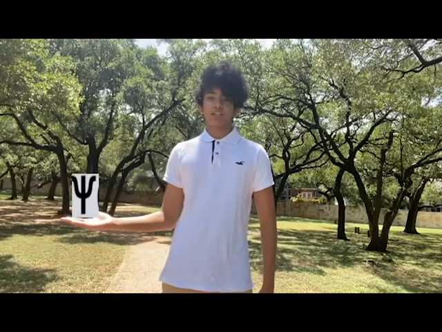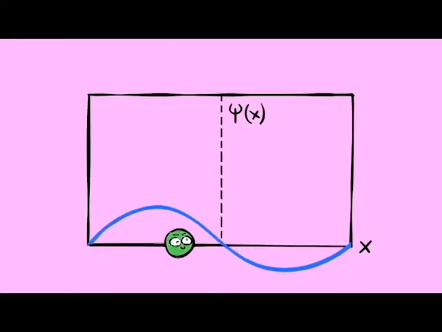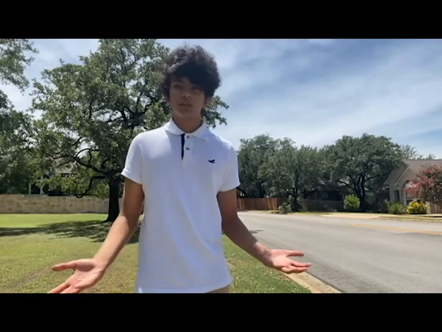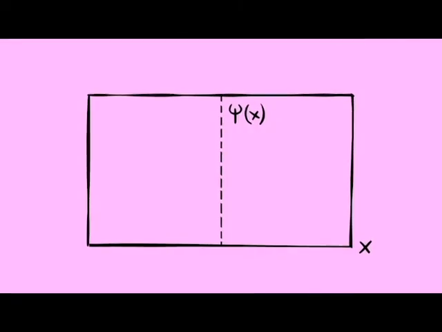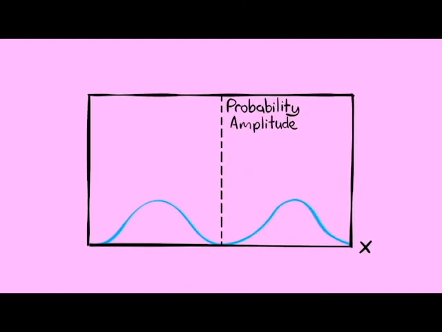This is a wave function sign. The wave function is something you solve for in Schrodinger's equation to predict the particle's location. This is a standard wave function, but this does not show the path the particle takes. The x-axis shows where it can be within the space. But what does the y value do? Well, if you square the y value of the wave, you get a probability amplitude, which gives you the most likely area for the particle to show up within the wave function.